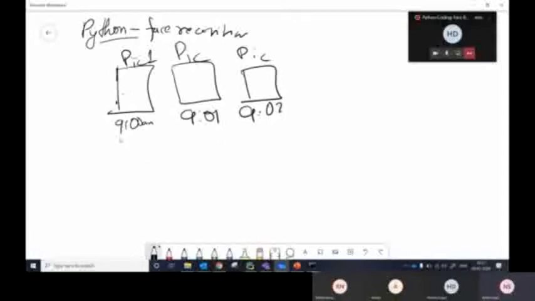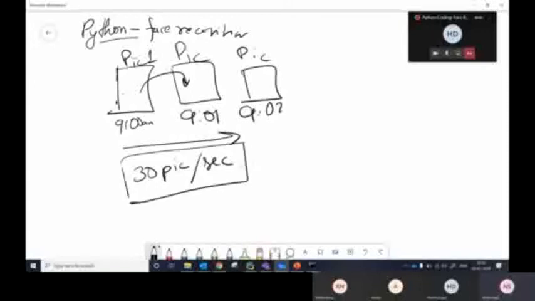Got it? So it follows the trail and runs it in a way that it has a frequency of showing 30 pictures per second. And this is what we call FPS, or frames per second.